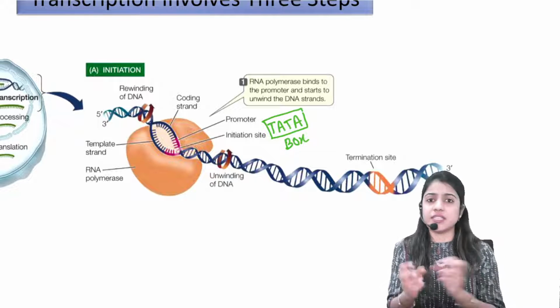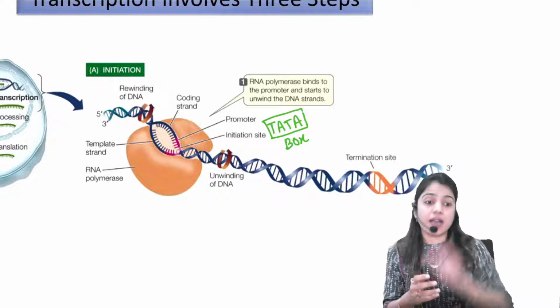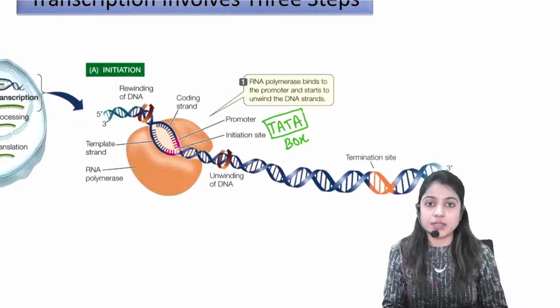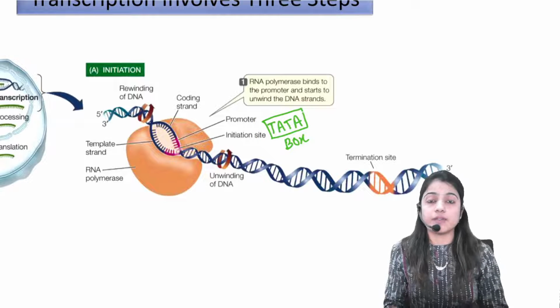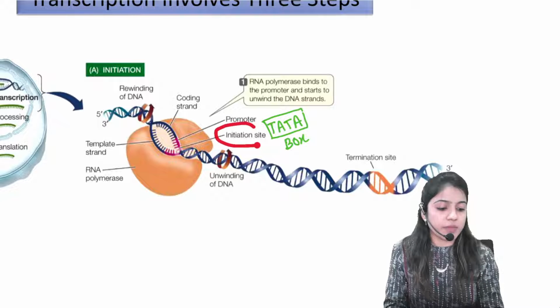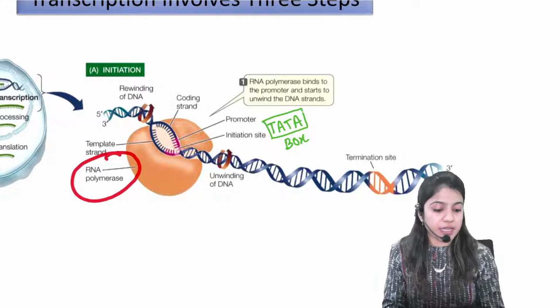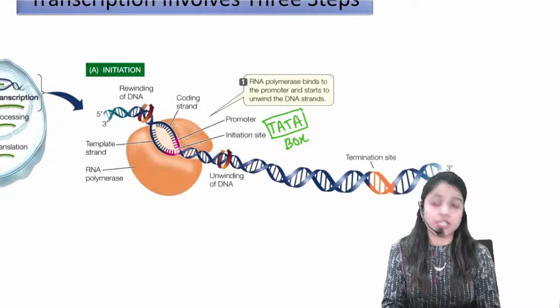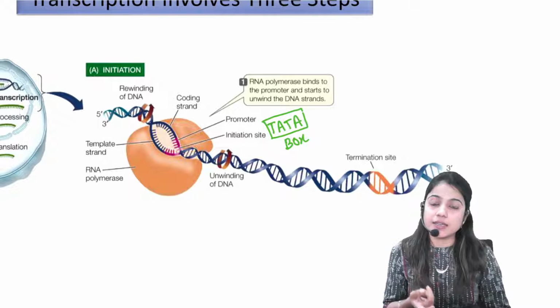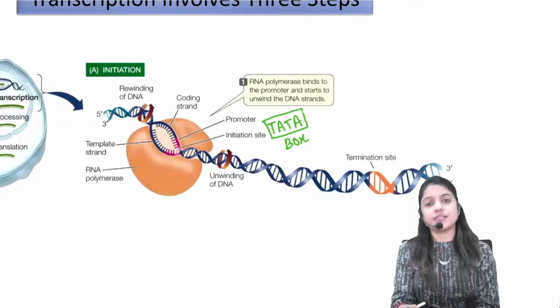So, where this TATA box is present, RNA polymerase enzyme will recognize that TATA box, and after that it will start the process. See, this point is to be remembered from the NEET point of view. For the board point of view, you only need to remember the initiation site. Okay. So this RNA polymerase enzyme will recognize the initiation site and move in the forward direction and keep on unwinding the DNA. This RNA polymerase enzyme will work with the help of sigma factor.